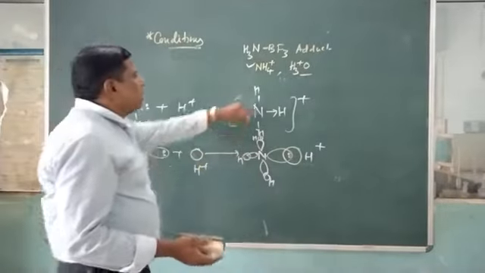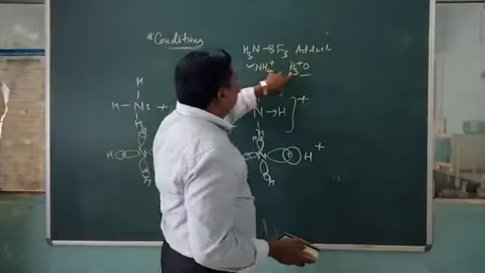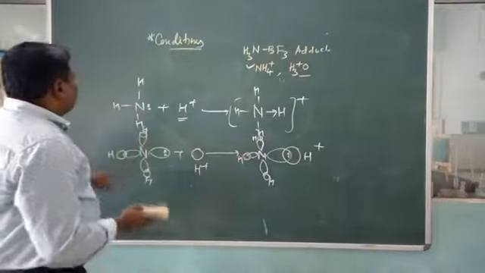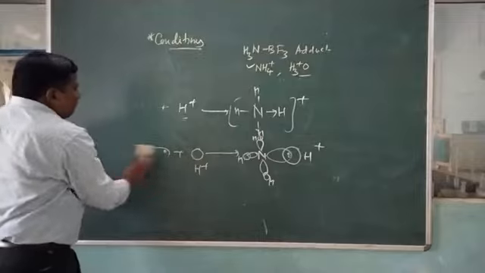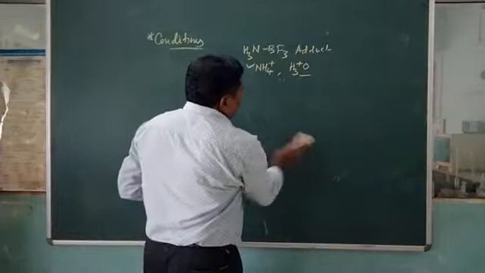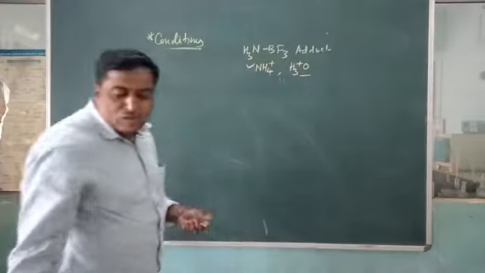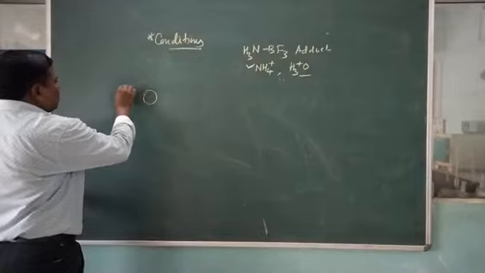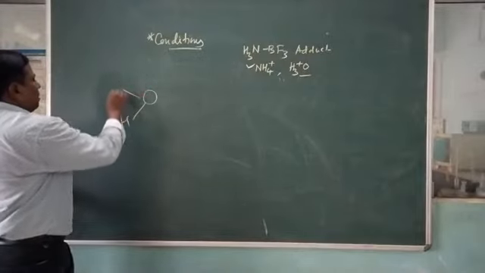Now again, you should take the formation of hydronium ions. How can H3O plus be formed? The hydronium ion can also be formed by taking water molecules plus H plus. Again, water molecules can be taken. When you have taken water molecules, you should take H plus.